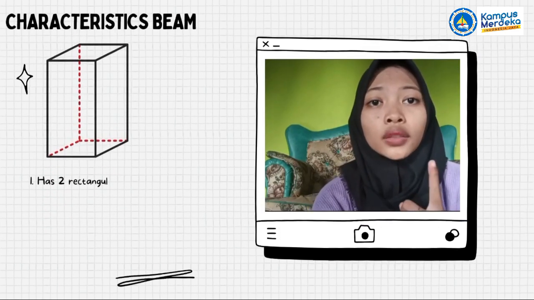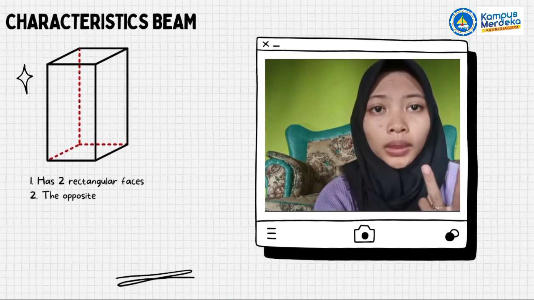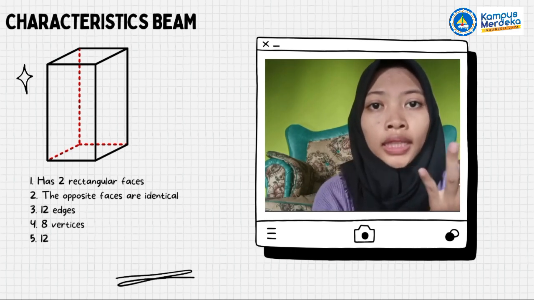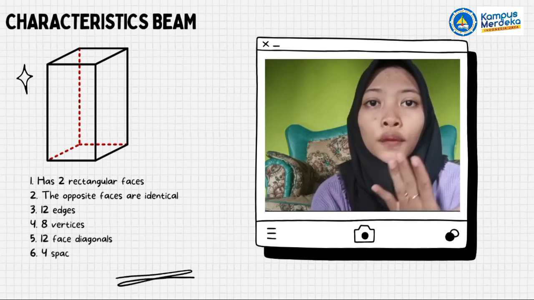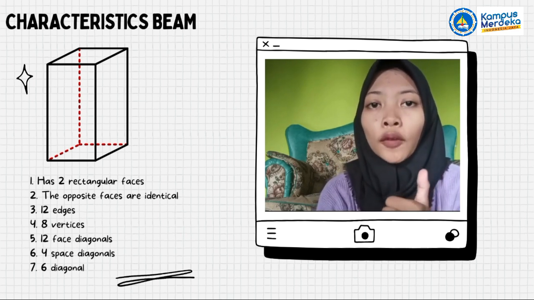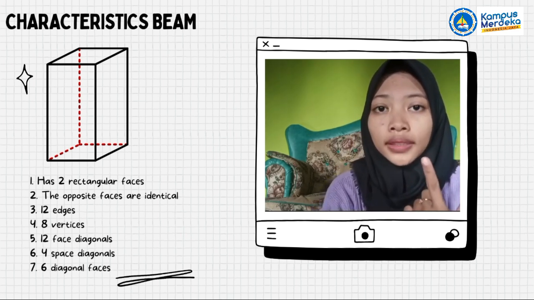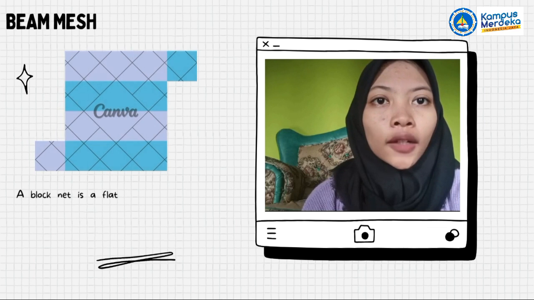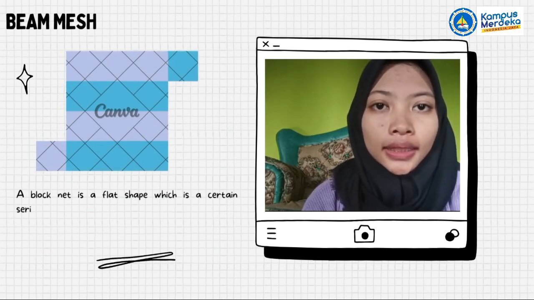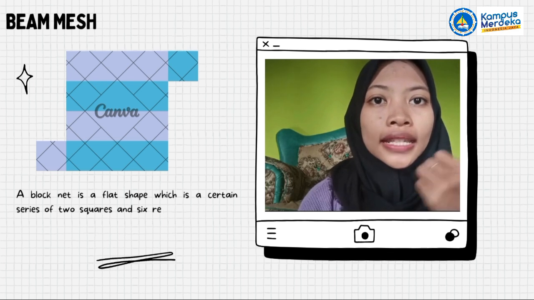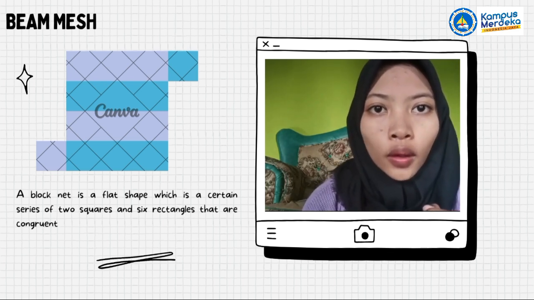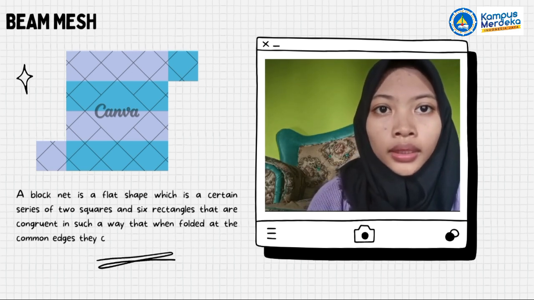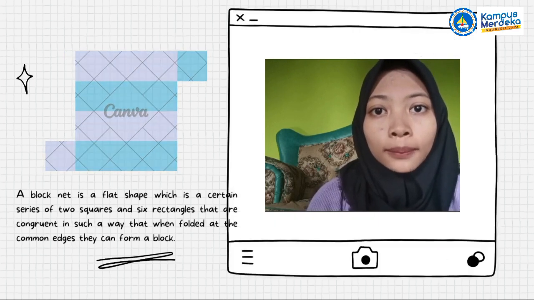Block characteristics: 1. has rectangular faces, 2. the opposite faces are identical, 3. 12 edges, 4. 8 vertices, 5. 12 face diagonals, 6. 4 space diagonals, and 7. 6 diagonal planes. Block net: a block net is a flat shape which is a certain series of two squares and four rectangles that are congruent in such a way that when folded at the common edges they can form a block.